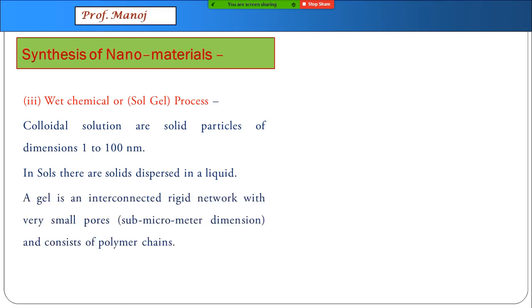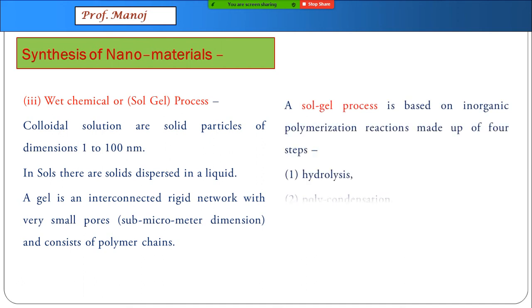Gel is an interconnected rigid network of small pores, and they contain polymer chains. When we talk about the sol gel process, there are four steps. First, hydrolysis, second, polycondensation, third, drying, and then thermally decomposing the substance.